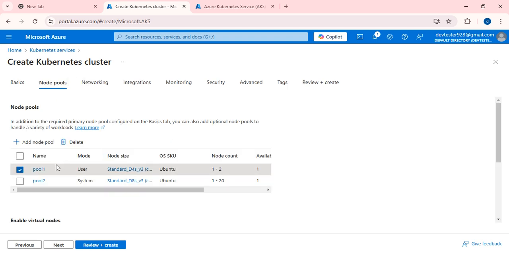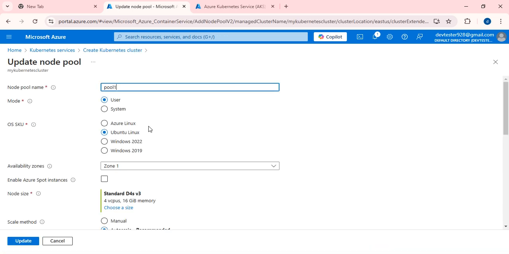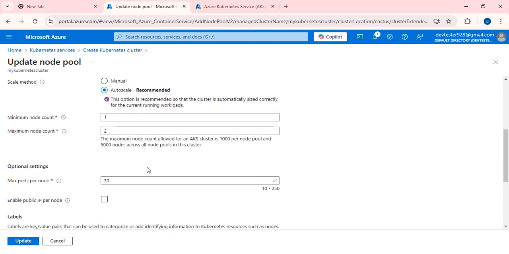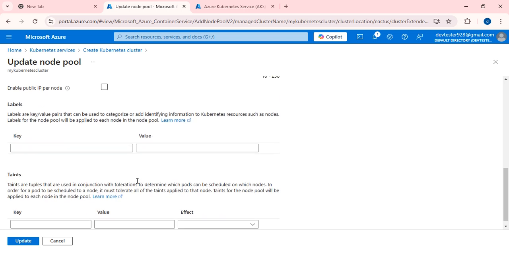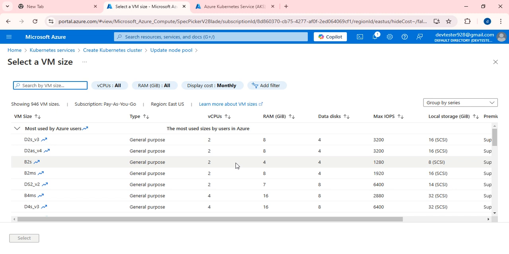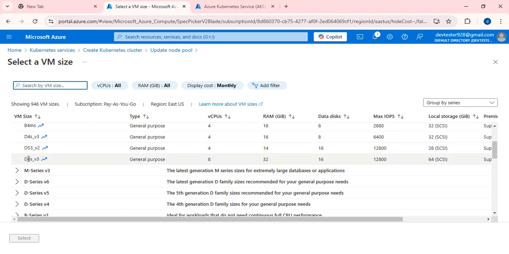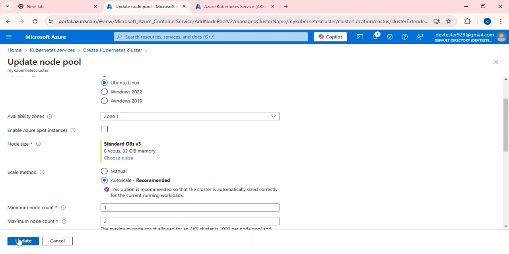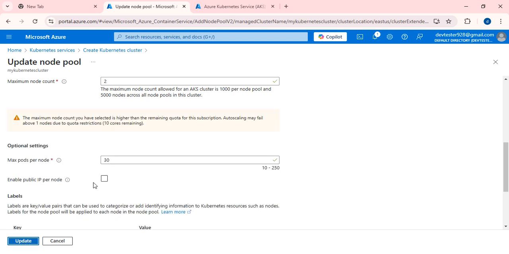Node pool. So pool 1, user, Ubuntu Linux. Choose the size. Okay, DS8 V3, I'm going to select this. Select, update.